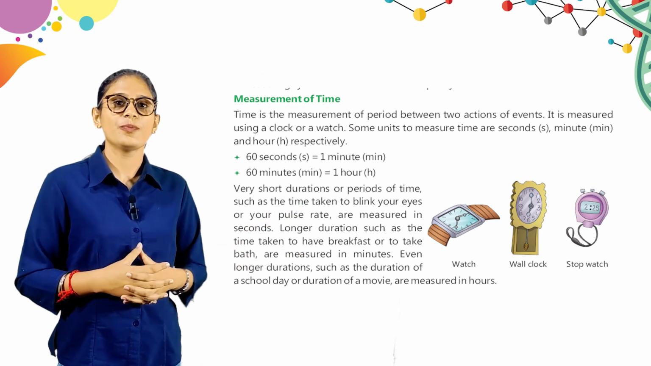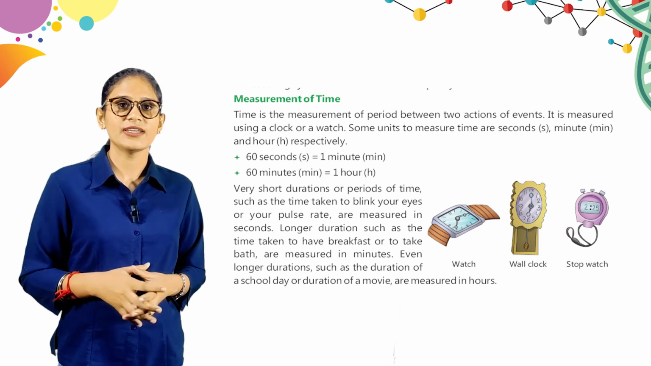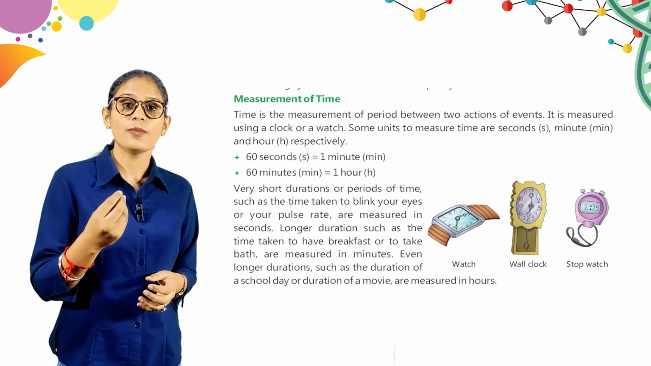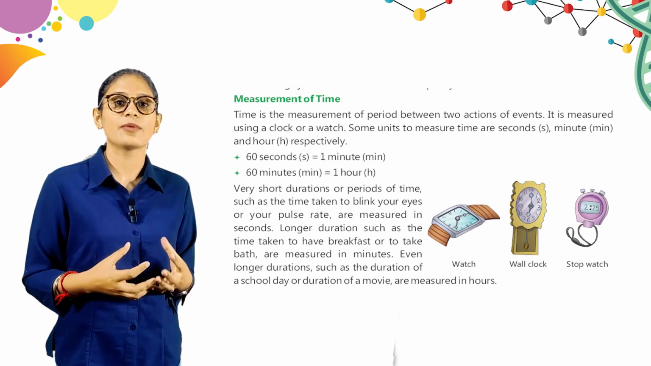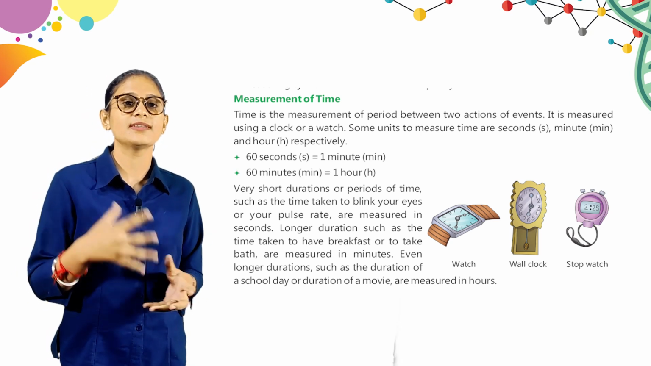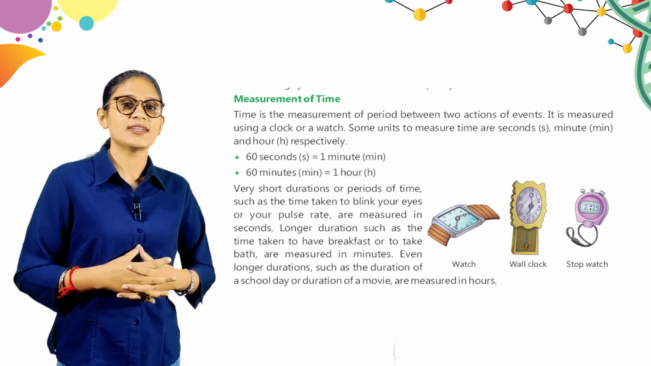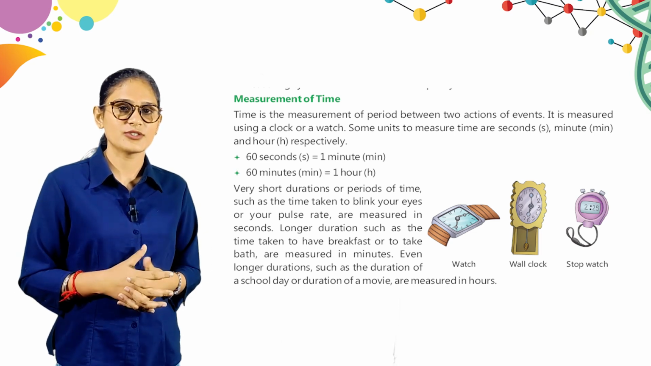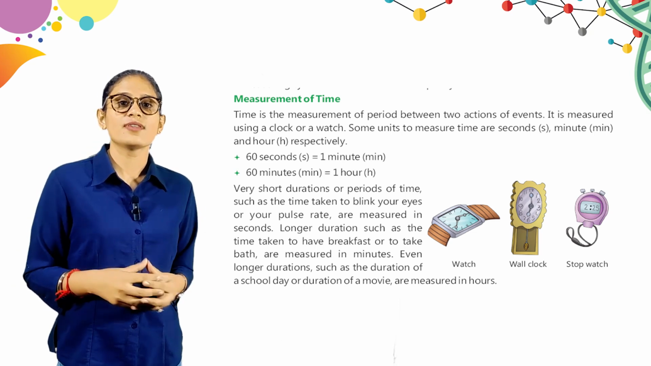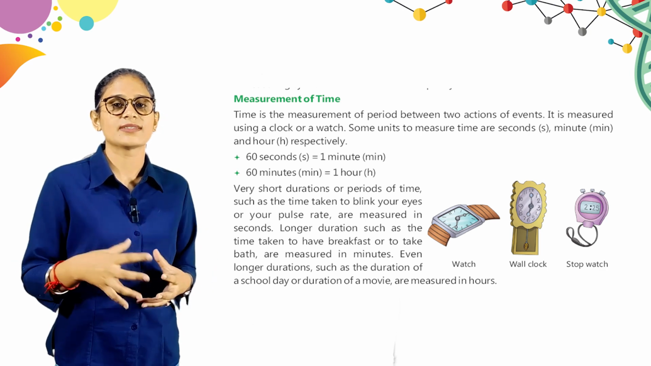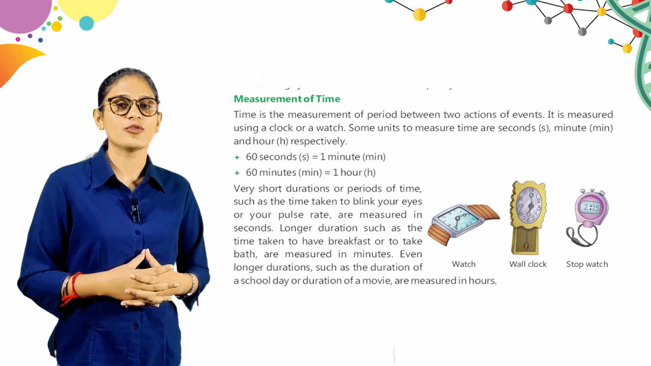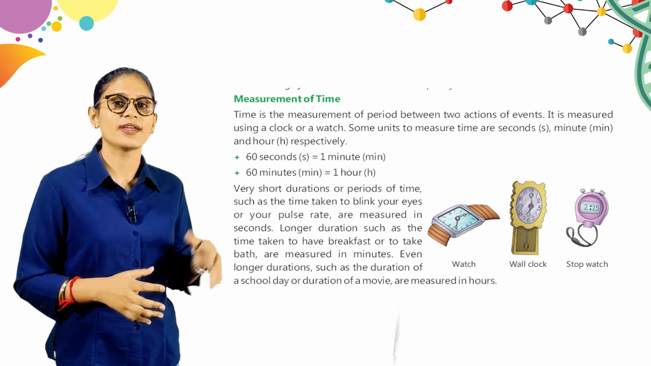Very short durations or periods of time, such as the time taken to blink your eyes or your pulse rate, are measured in seconds. So when you blink your eyes or check your pulse rate, what do we measure it in? In seconds. Long durations, such as the time taken to have breakfast, or the duration of a school day or a movie, are measured in hours. So children, long durations we measure in what? In hours.